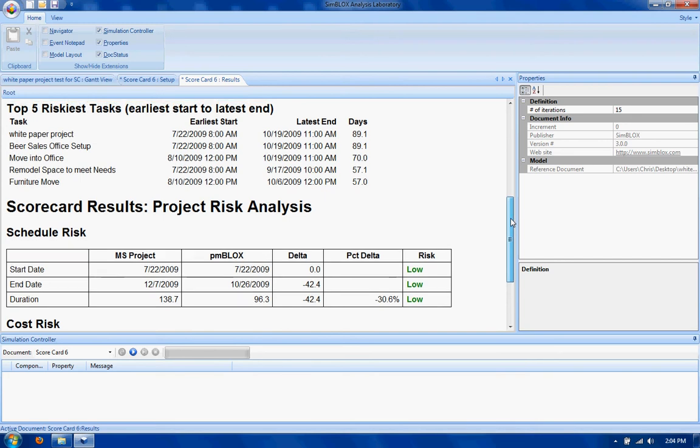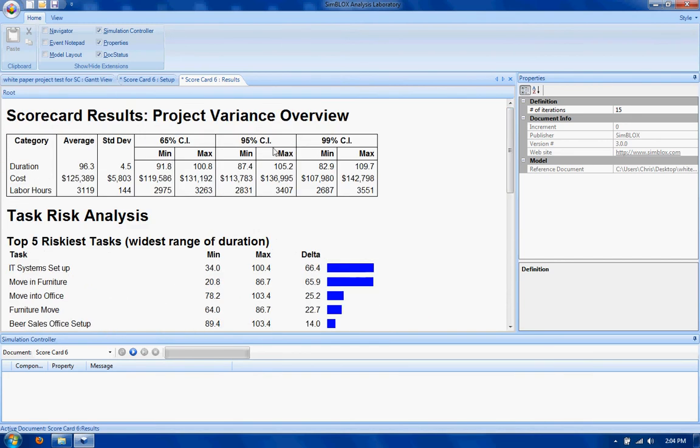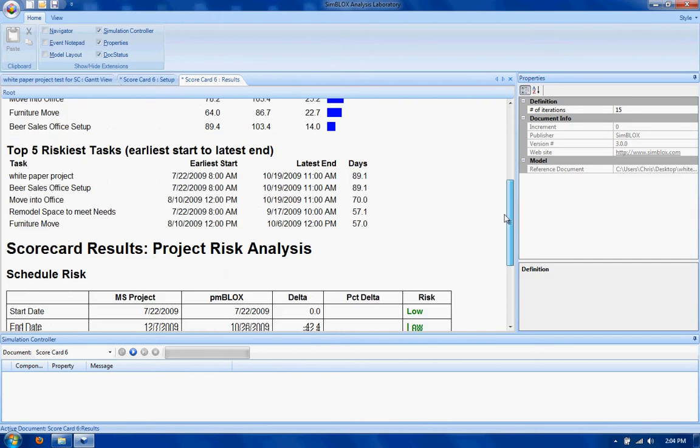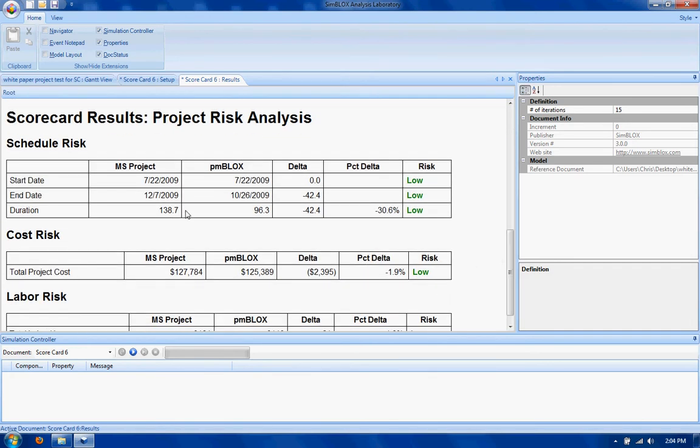Now again, you want to go up and actually look at some of these ranges instead. So for instance, our 95% confidence interval, that's what can be expected, and you want to compare that to some of these values for project or Primavera, whatever you happen to have imported from.